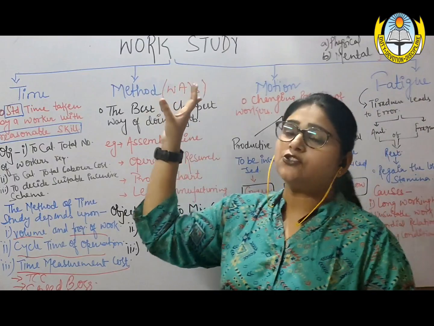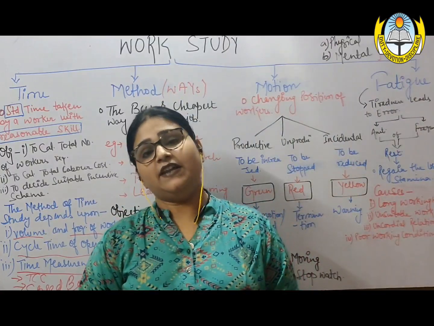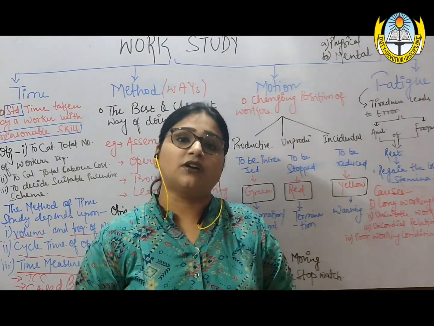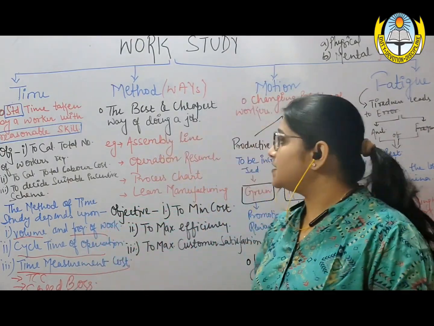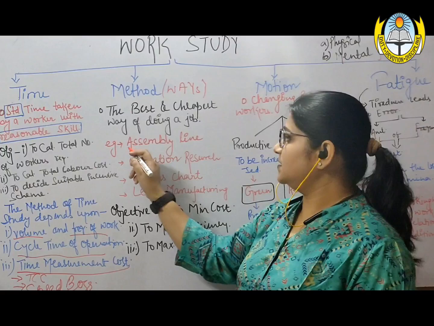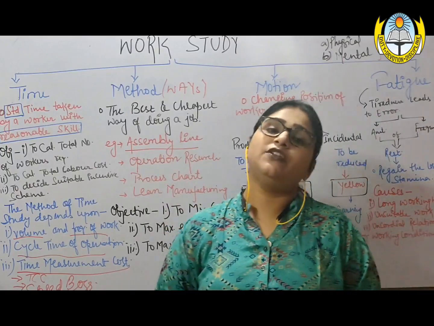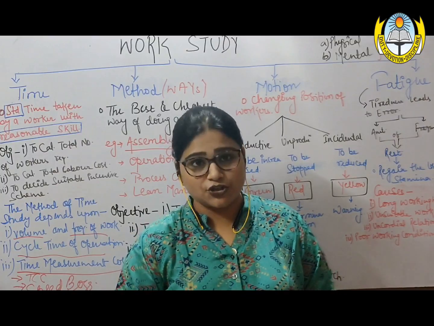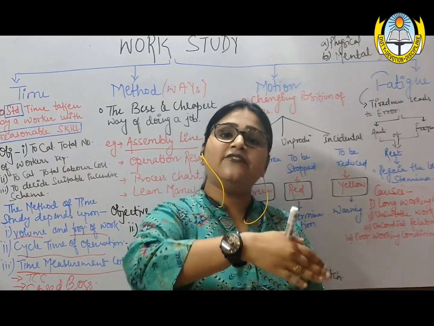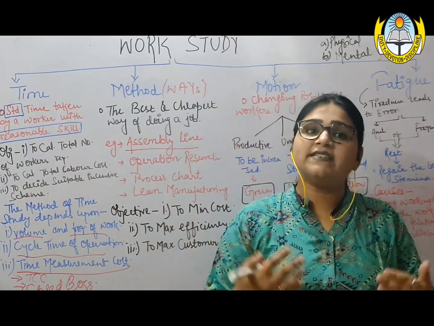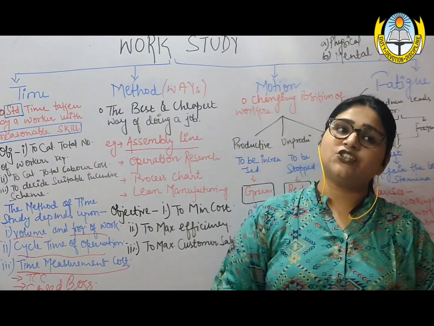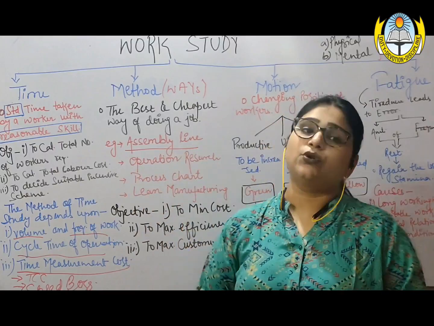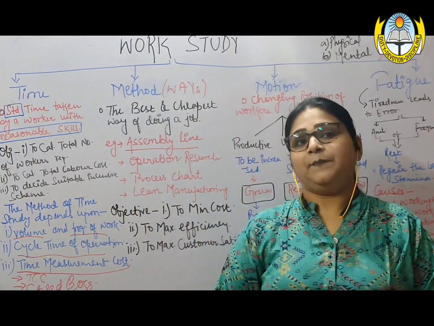This Taylorism concept was very much adopted by Mr. Henry Ford in the Ford Motor Company by the name of assembly line. Assembly line is that concept which has been used by Mr. Ford in his production unit, where he used a conveyor belt, which replaced people in the organization and the unnecessary movement of people in the organization. So that concept is known as the concept of assembly line.